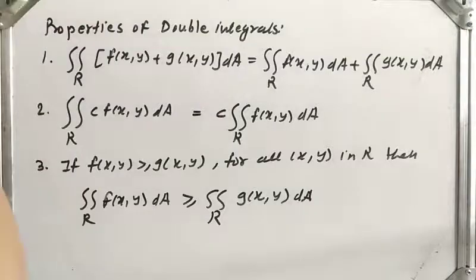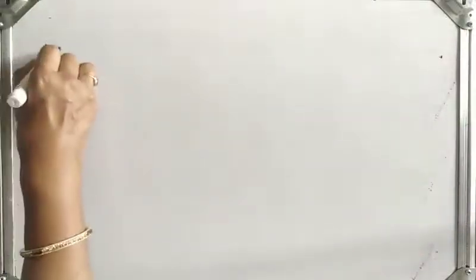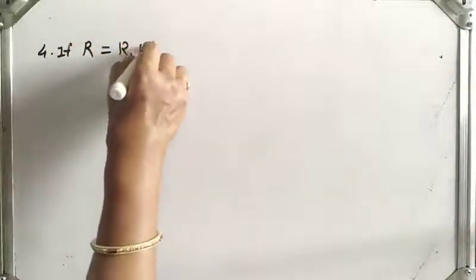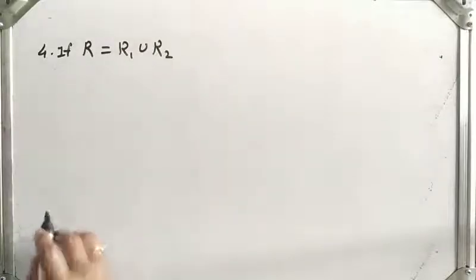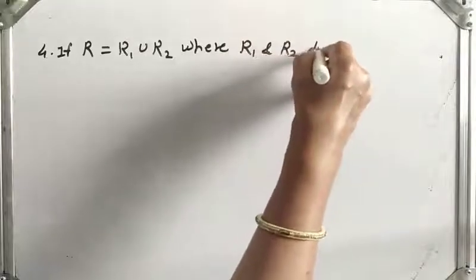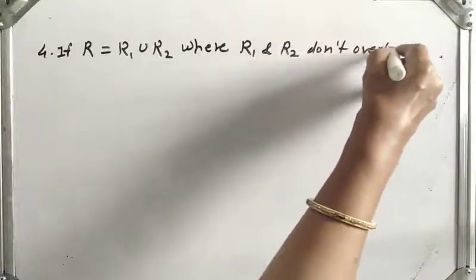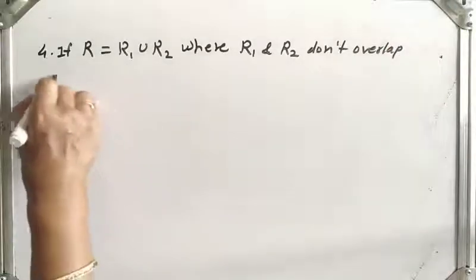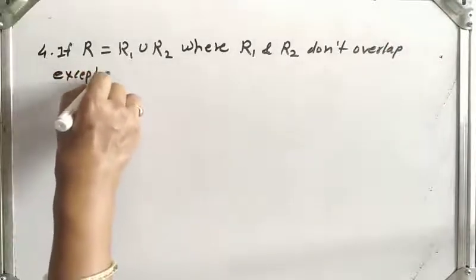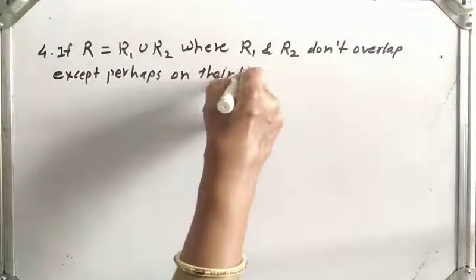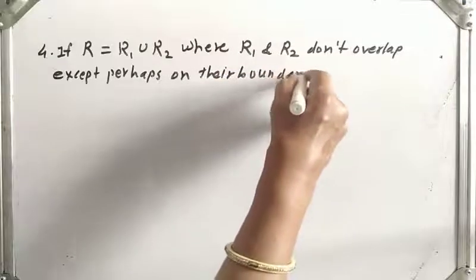Fourth property is if region R is equal to R1 union R2, where R1 and R2 don't overlap, these two regions don't overlap except perhaps on their boundaries.